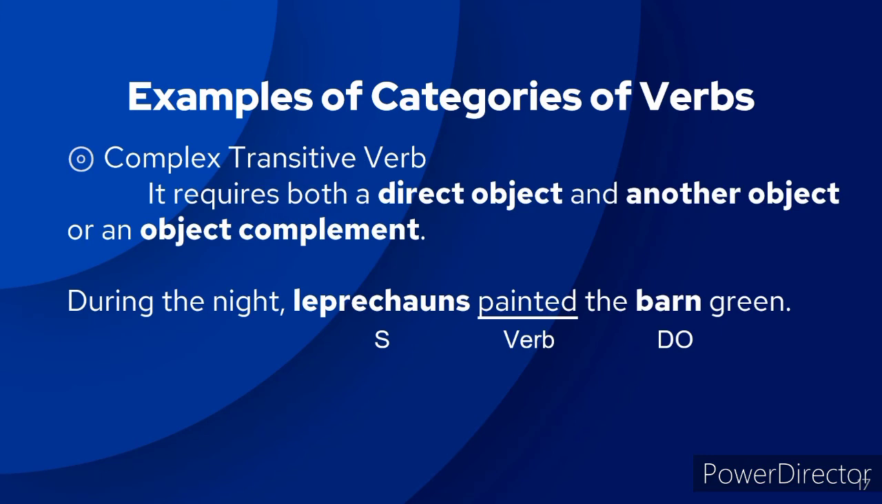Another category is the complex transitive verb. A complex transitive verb requires both a direct object and another object, or an object complement. So, here is our example. During the night, leprechauns painted the barn green. As you can see, the underlined word is the verb, which is painted, while the word barn is our direct object and the leprechauns are our subject.